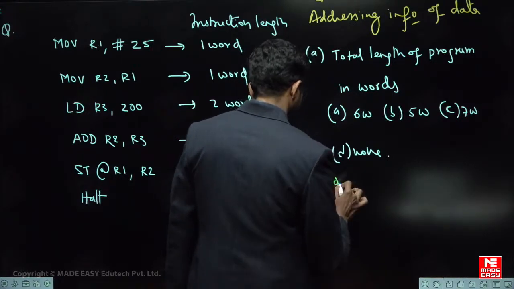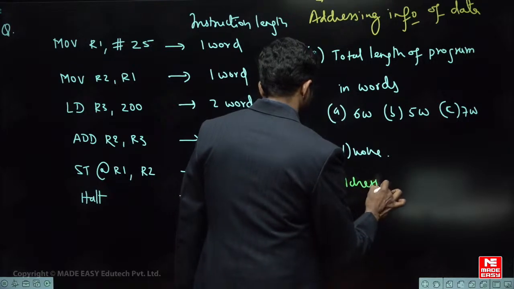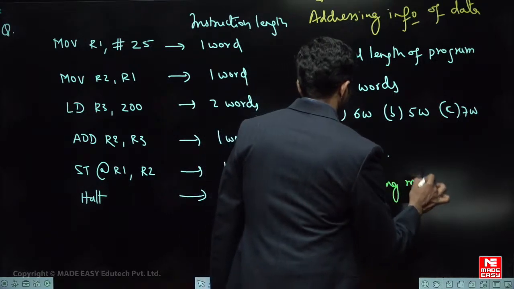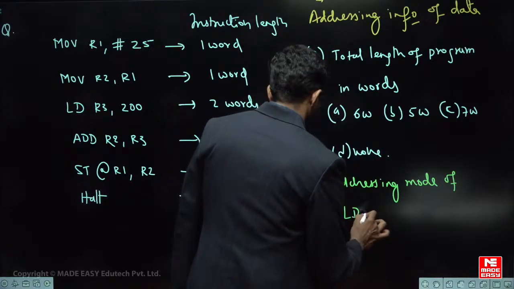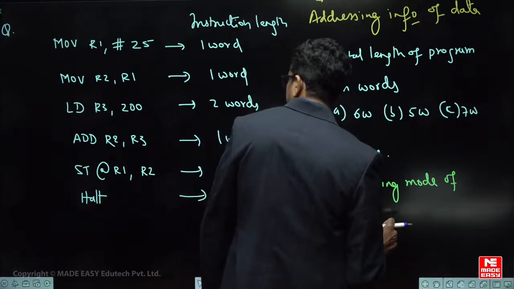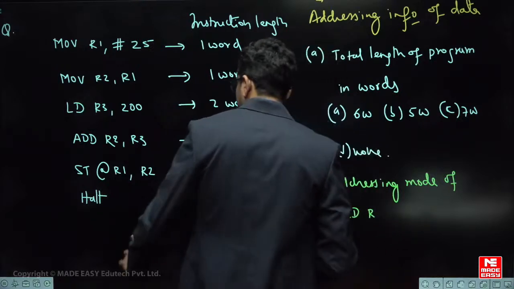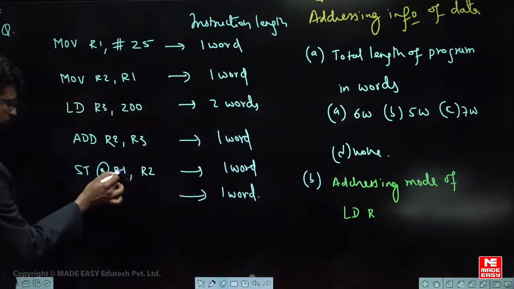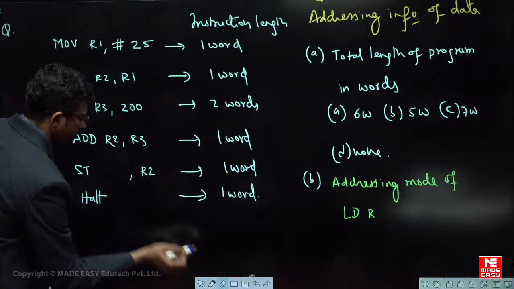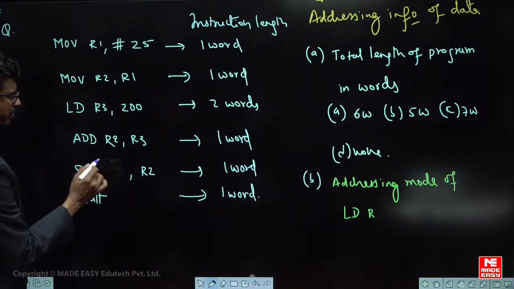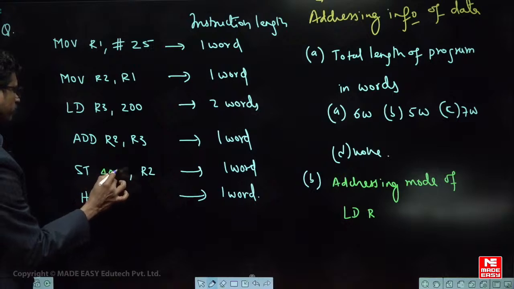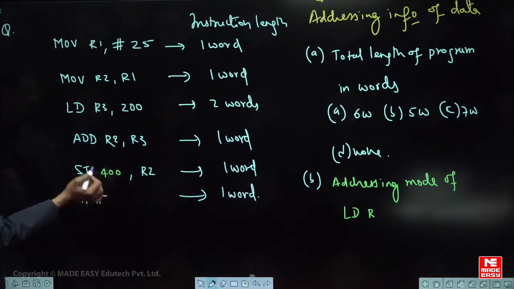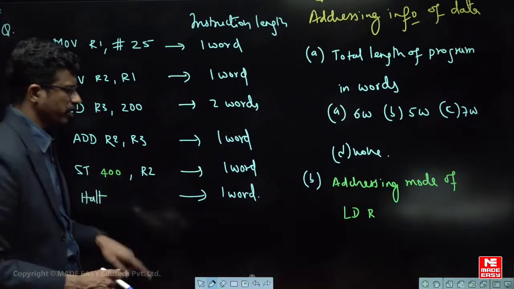What is the addressing mode of LD? One minute, let me change this one. Take this address as some 400 instead of @R2. Take it as 400. A little correction, you just take it as 400.